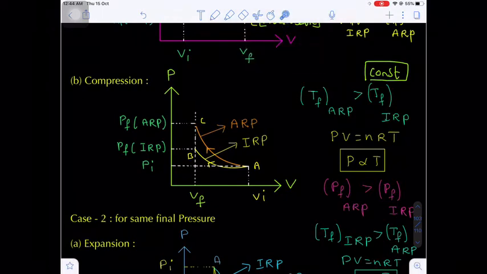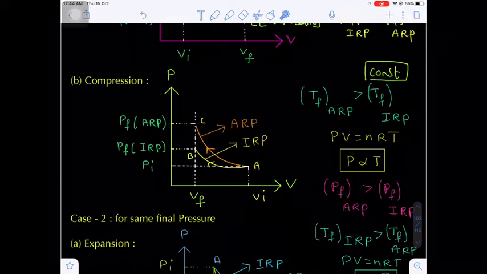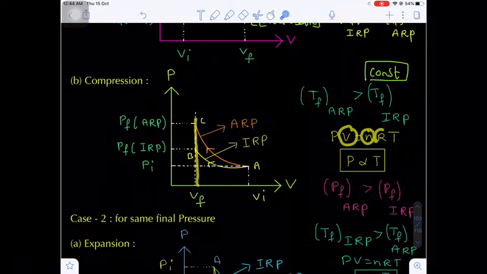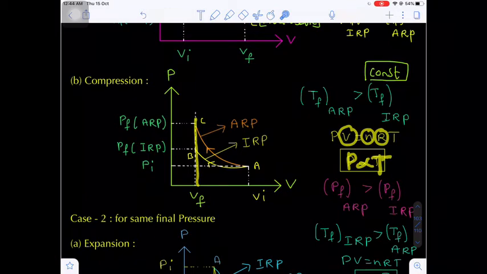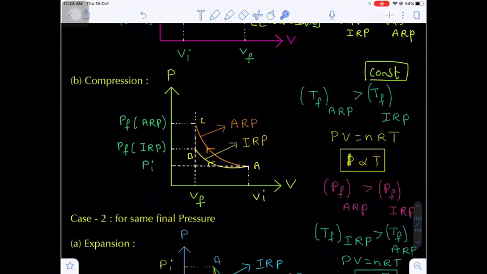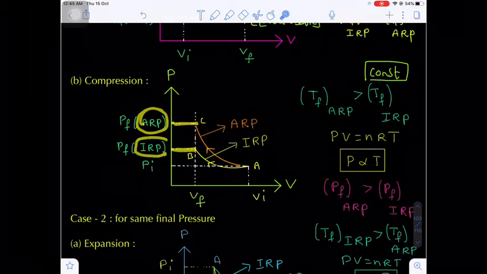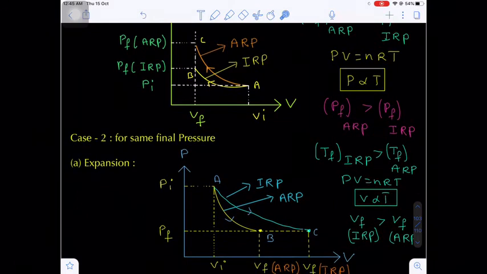Now if you compare the pressure, the final volume is the same in both compressions, the number of moles is constant, R is constant, so pressure is directly proportional to absolute temperature. The final absolute temperature is very high in the adiabatic reversible case. That's why the final pressure is also very high in the adiabatic reversible process, and the final pressure will be low in the isothermal reversible process. Are you getting my point?